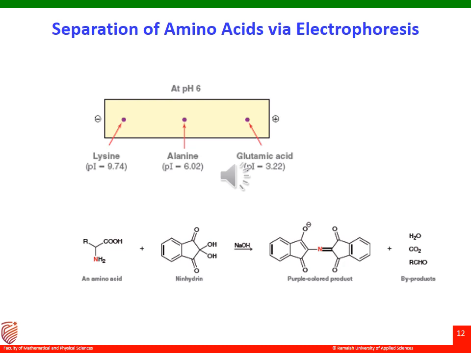If two amino acids have similar pI values, for example glycine and leucine, we find that they have similar pI values. The amino acid with the larger molecular weight will move more slowly because the charge has to carry a greater mass.